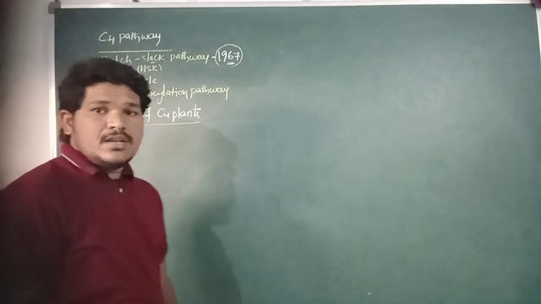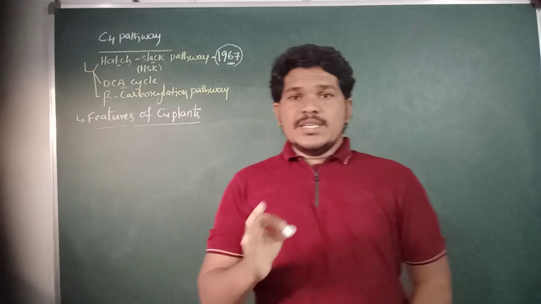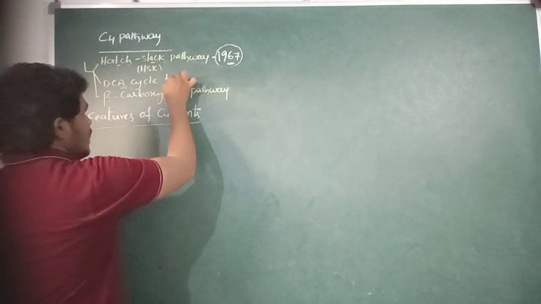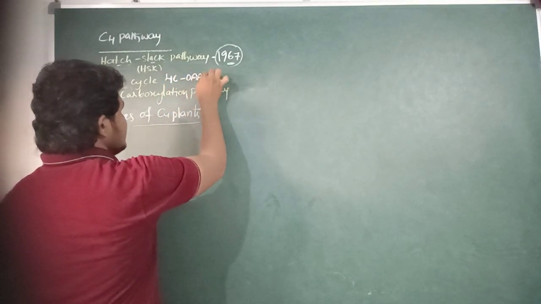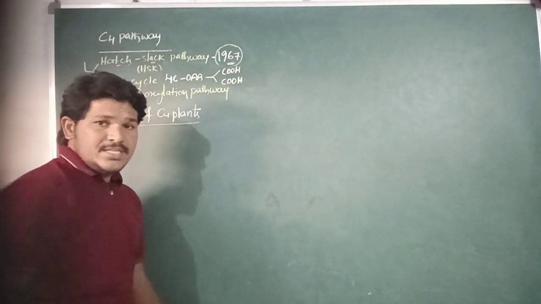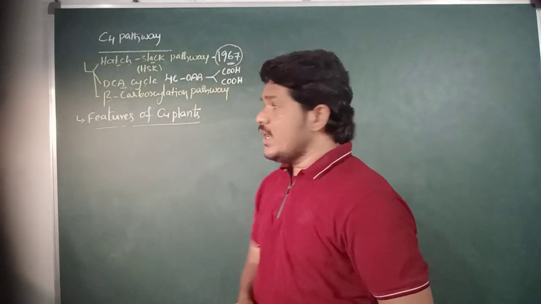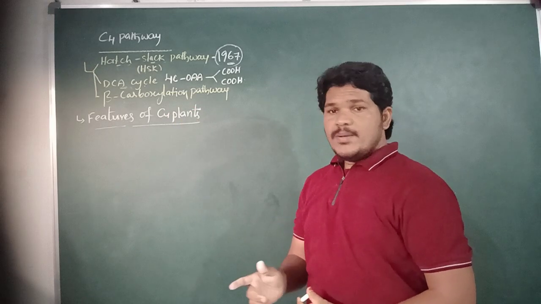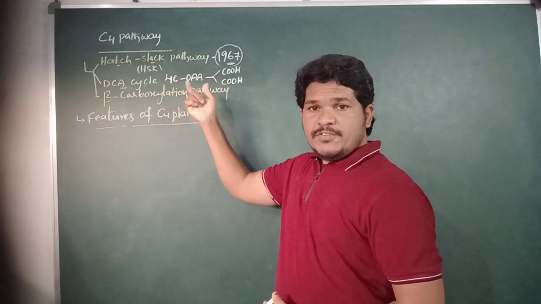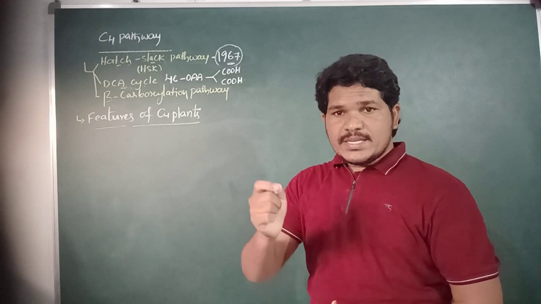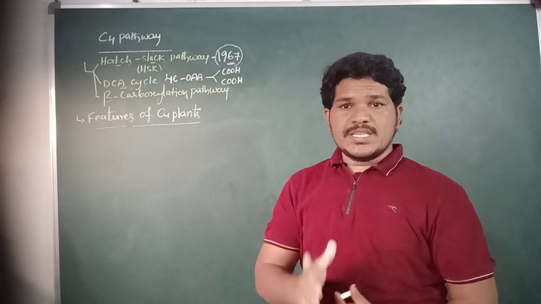The C4 pathway is also known as the DCA cycle, because in the C4 pathway the first stable product is a 4-carbon compound, oxaloacetic acid, which has 2 carboxylic groups in its chemical structure.